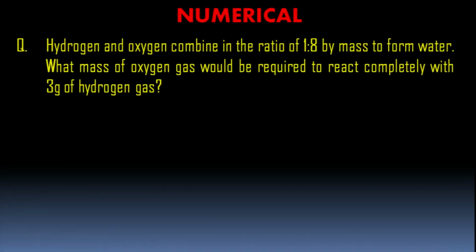Let's go for a numerical for this so that your concept will be quite clear. Hydrogen and oxygen combine in the ratio 1:8 by mass to form water. That we have discussed, children. What mass of oxygen gas would be required to react completely with 3 grams of hydrogen gas? Think, children. It's very easy. It's just the simple unitary method, children.